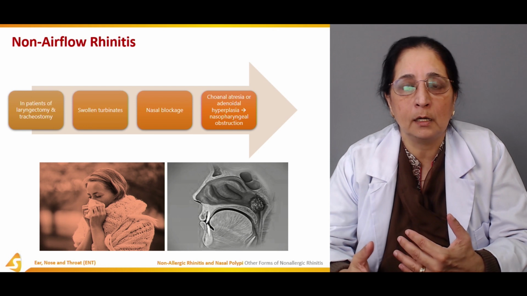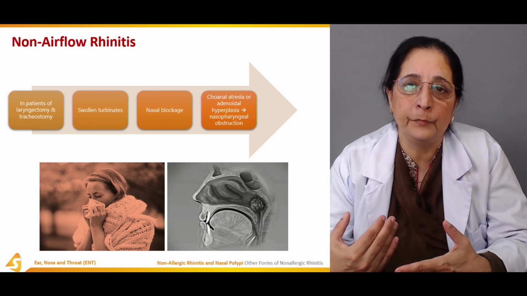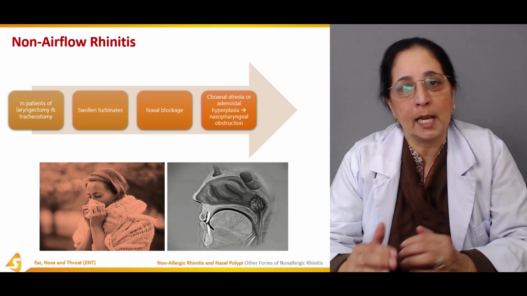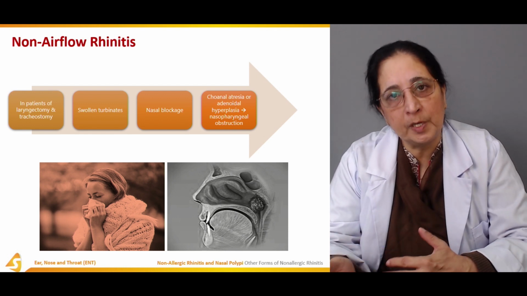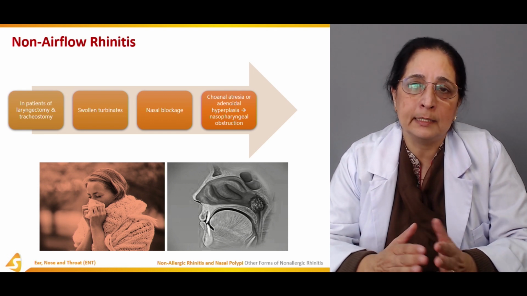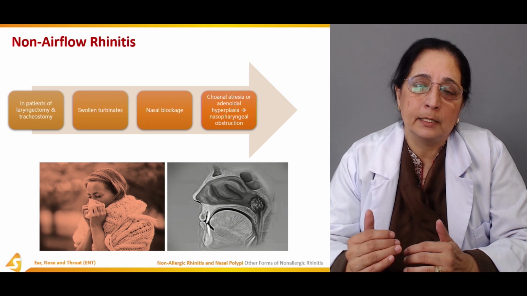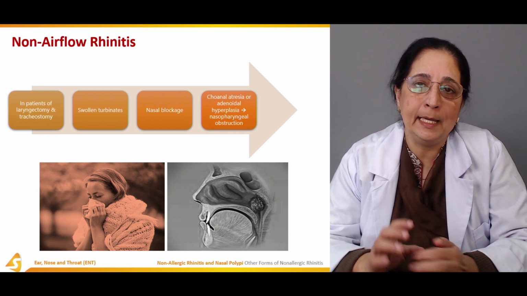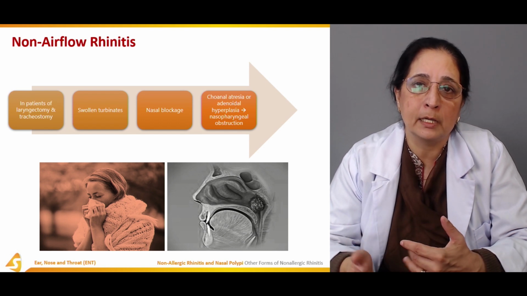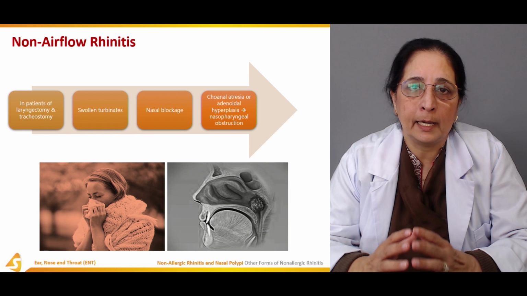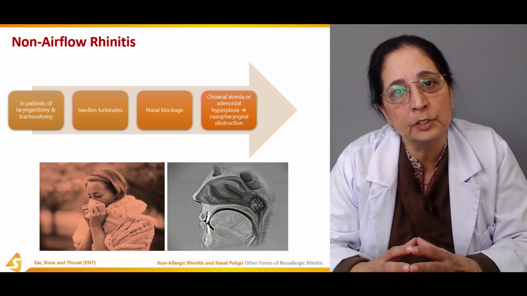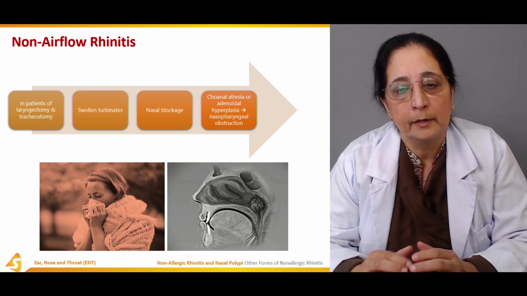All these are common types of non-allergic rhinitis, and treatments are pretty much the same as for allergic rhinitis. The difference is mainly in the pathogenesis, how it develops and how it is caused. That's the main difference between allergic and non-allergic rhinitis.